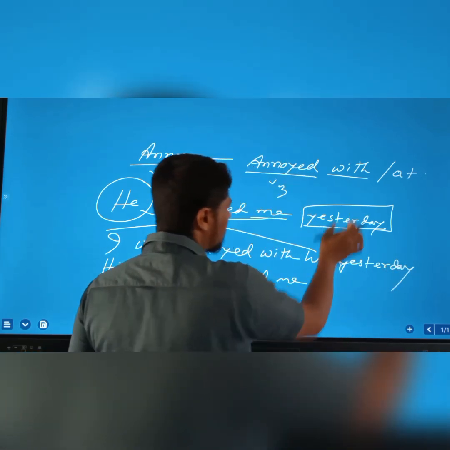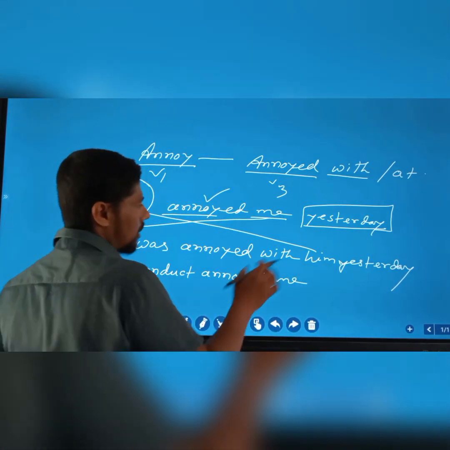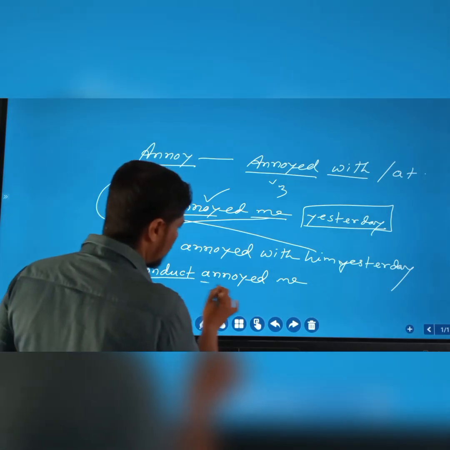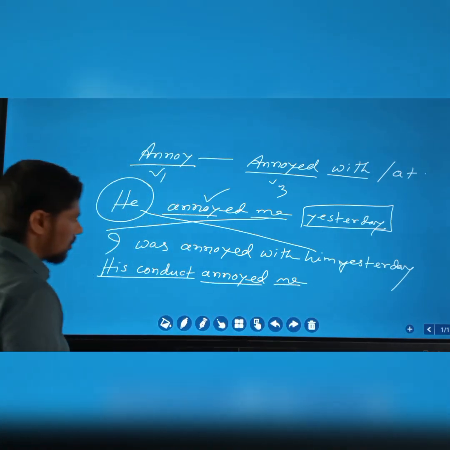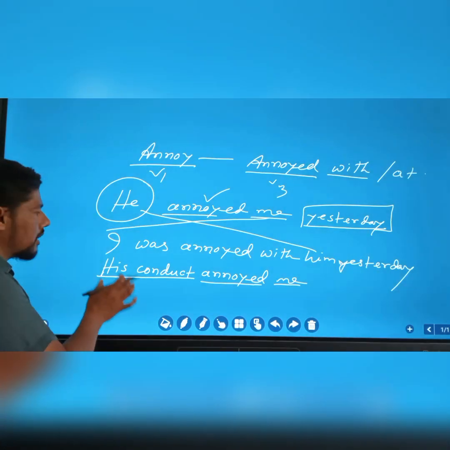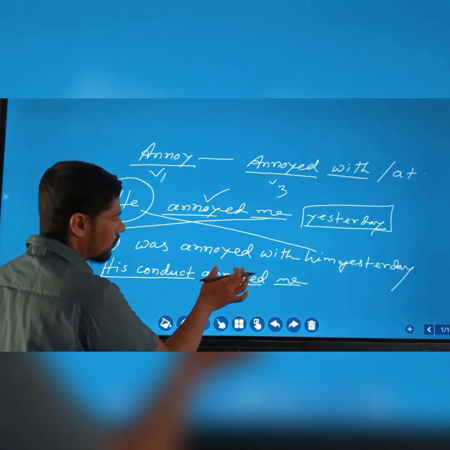There will be no change of yesterday. We have to put it at the end of the sentence. So look at the sentence. His conduct annoyed me. So here his conduct is actually not a person. It's an abstract thing, conduct. So it is not a person, and that's why annoyed verb will take at.